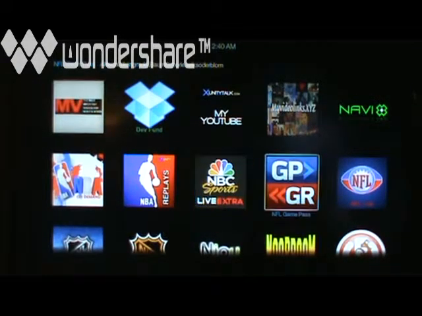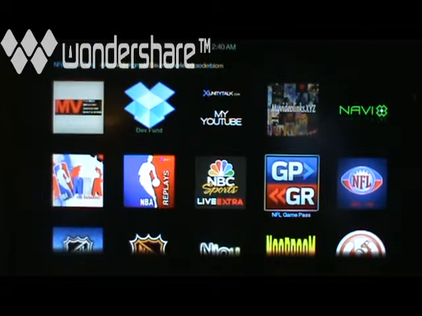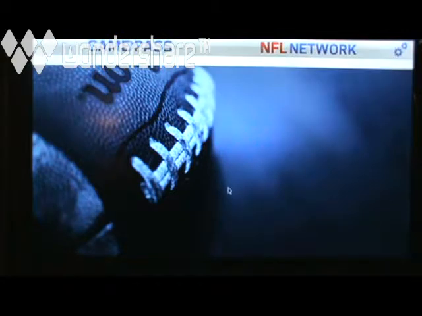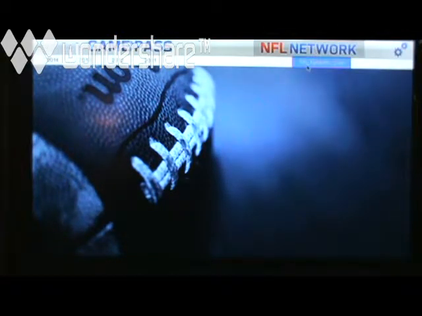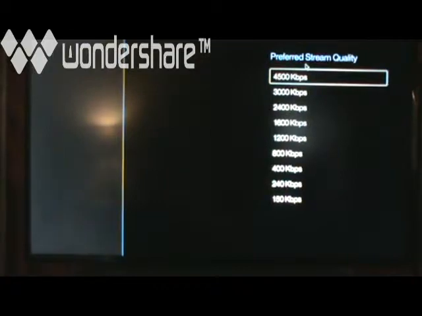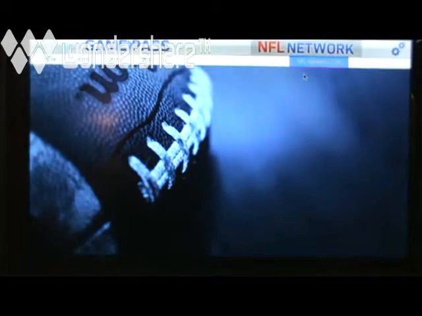Another big one is this Game Pass. You can go in here. It is for the NFL Network. Some people may have this, a lot do not, but here's this. Here's your NFL Network. If your Wi-Fi is a little bit slower, you obviously wouldn't want to use the 4500 kbps. You would go down to maybe 16 or 24, but my Wi-Fi is pretty strong, so I'll click on that.